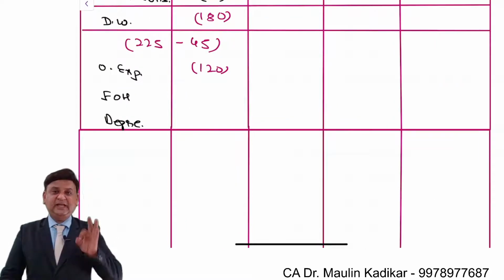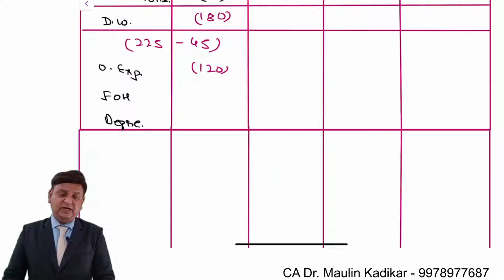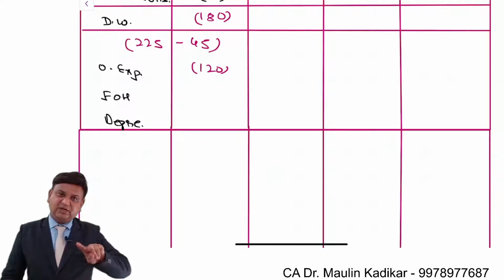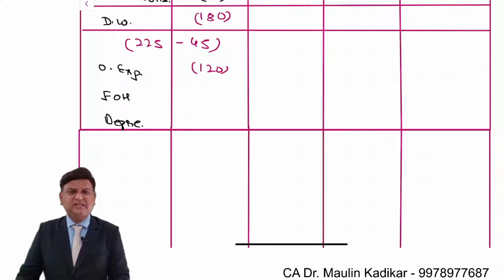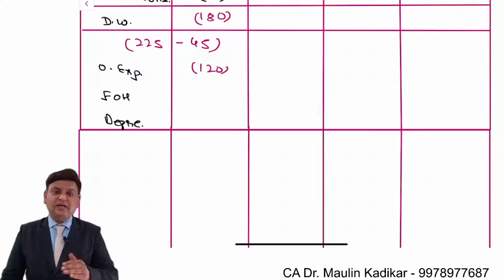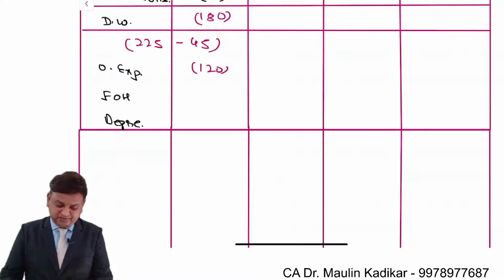We know that any allocation, absorption, charge or recovery of overhead does not form part of the decision making. So whatever the expenses which are only apportionment are not supposed to be considered in calculation of the cash flows.